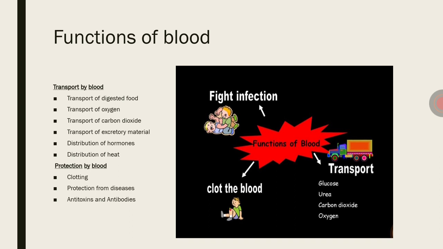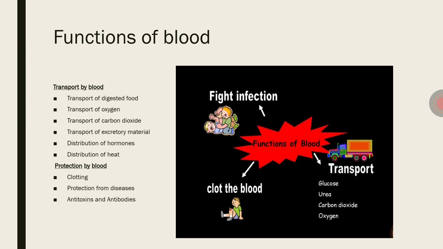Next one, distribution of hormones. The endocrine glands especially pour the secreted hormones directly into the blood. Next one, distribution of heat. The body temperature is maintained by the blood. That is, the blood helps in keeping the temperature of the body.